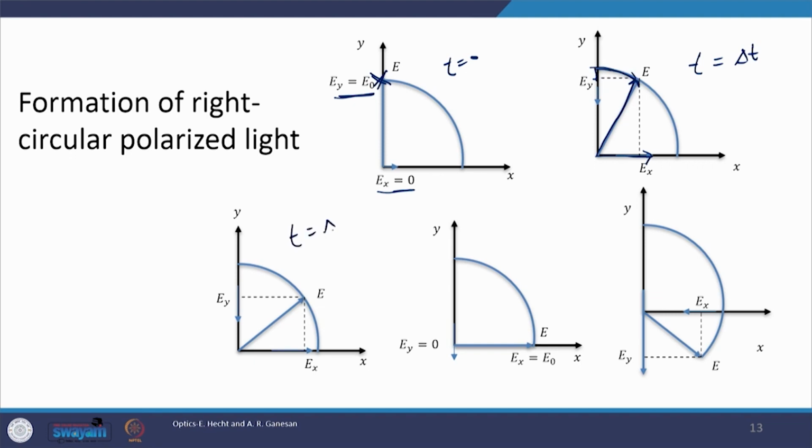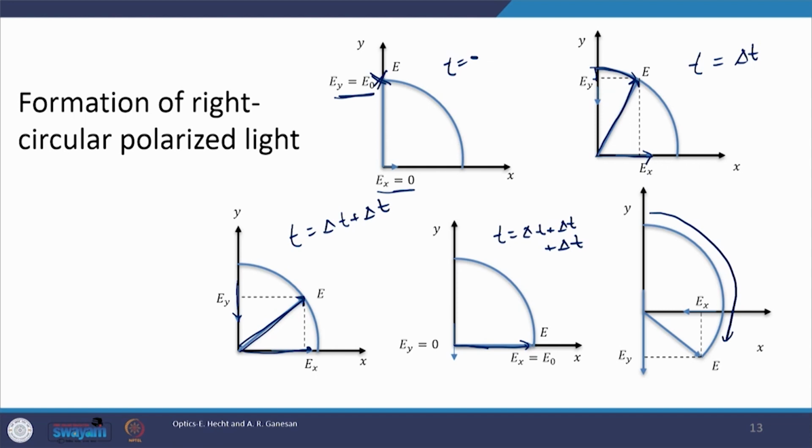Now, again if you move further, by delta t plus delta t, the resultant came here, Ey is reducing down, and in the next interval of time, delta t plus delta t plus delta t suppose, now E is along the x axis, and slowly you are seeing that it is tracing a circle with propagation. Okay. And this particular light is doing clockwise rotation and therefore it is called right circularly polarized light.